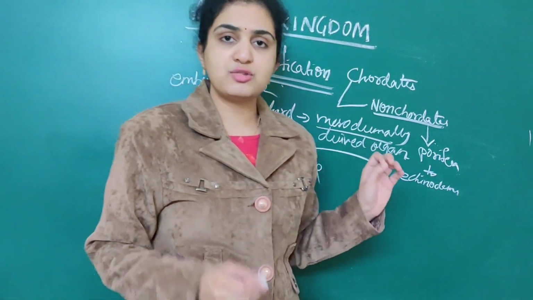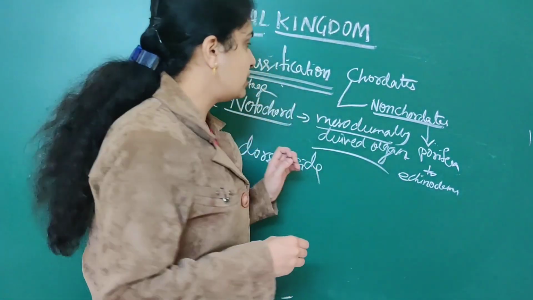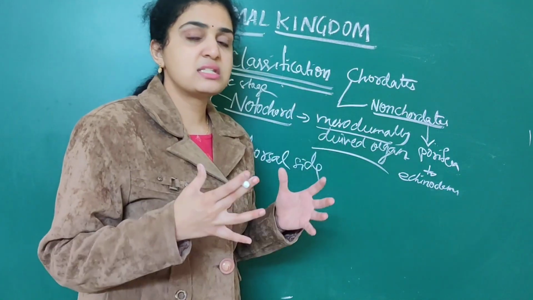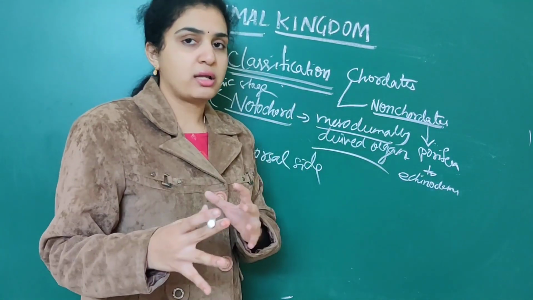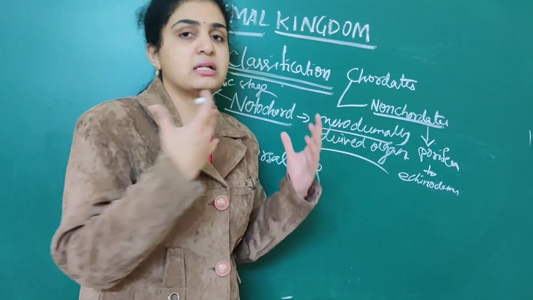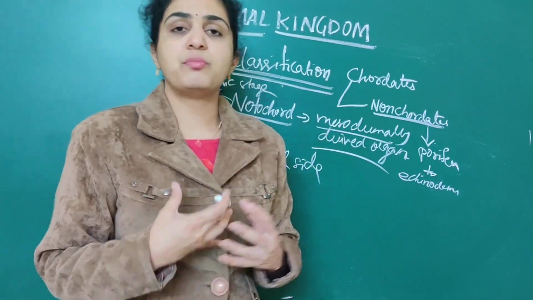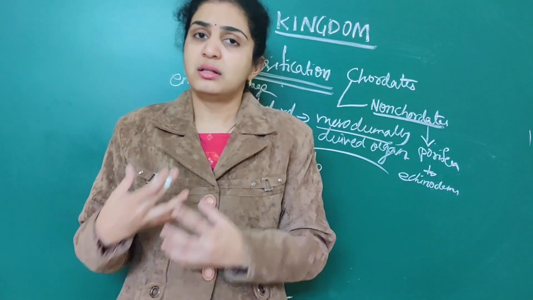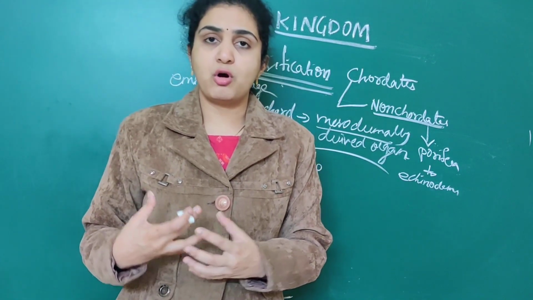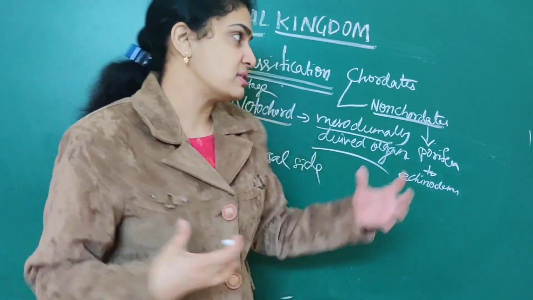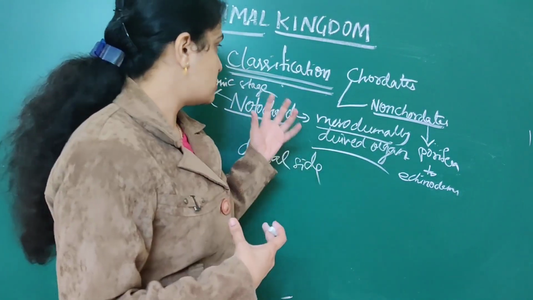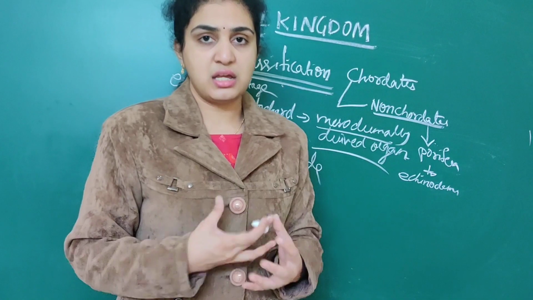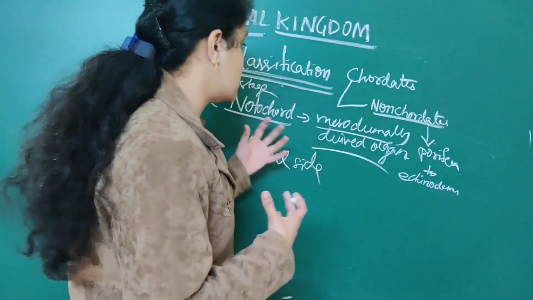Another difference which we have learned related to classification is, first cellular level, tissue level, organ, system. How have we dealt with it? Numerous cells are organized to form tissues, then tissues to form organs, then organs to organ systems. Like that, in this classification also, in the embryonic stage, basically in the embryonic stage.